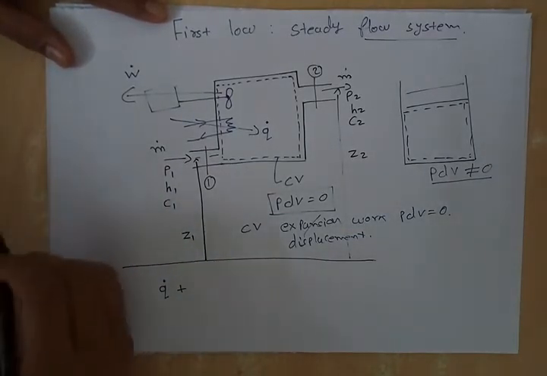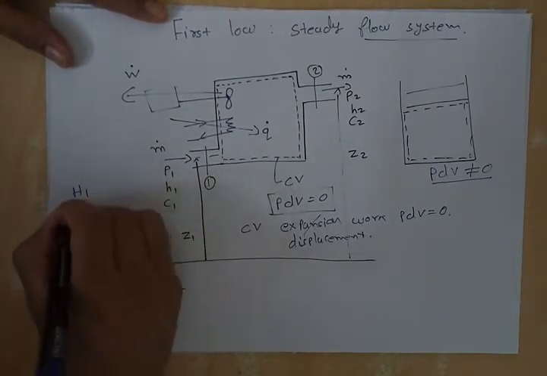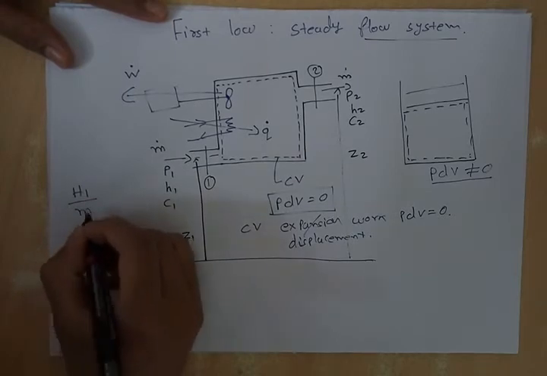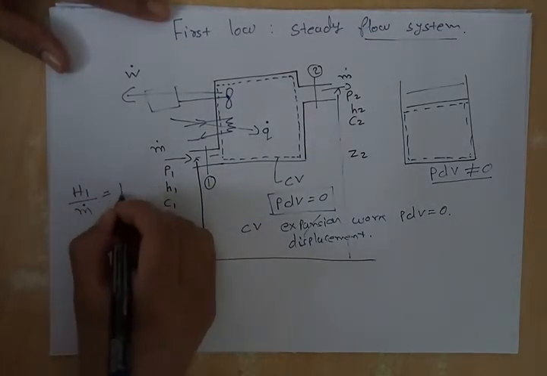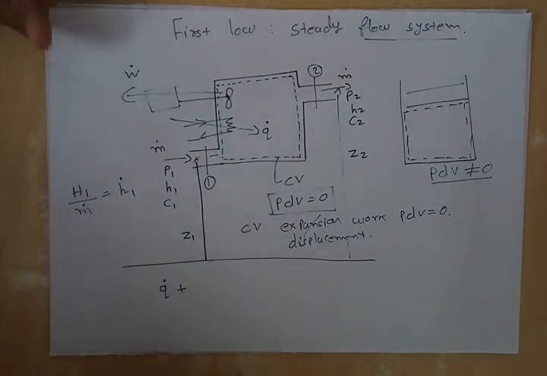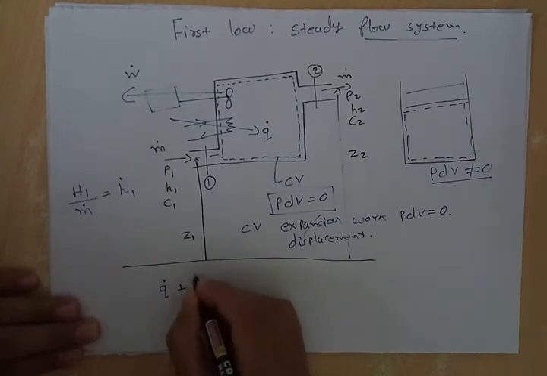So we will divide the enthalpy by the rate of mass entering. So it will be H1. So H1 is entering, enthalpy, hidden energy is entering,